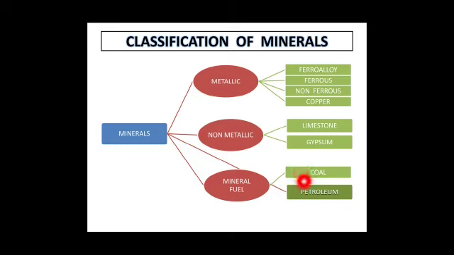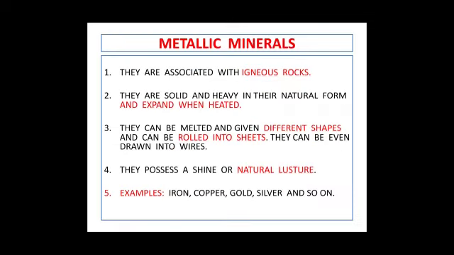Now children, coal and petroleum are power resources or mineral fuel, because they give us a lot of energy to run the machines, they are used in industries, factories, etc. Even for production of electricity, coal is required. The vehicles run on petrol. So coal and petroleum, as they are a source of energy, we bring them into the category of minerals and energy or power resources. So I hope the classification is clear. Now proceed.